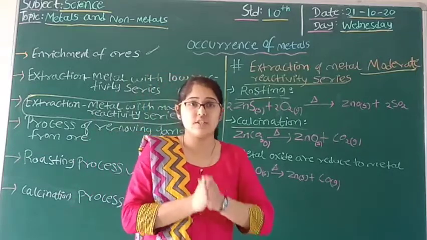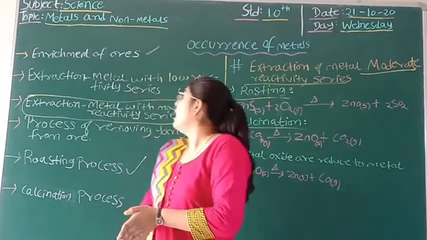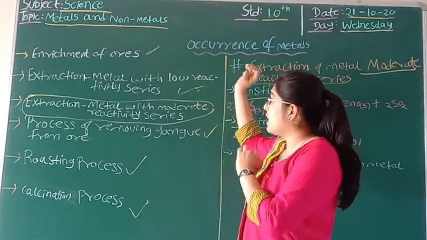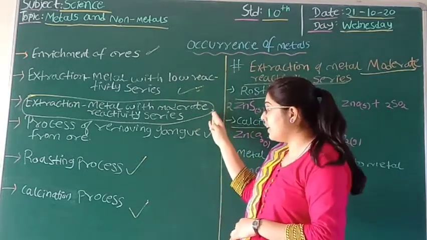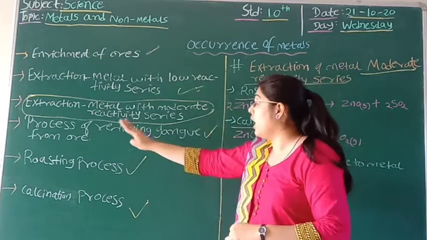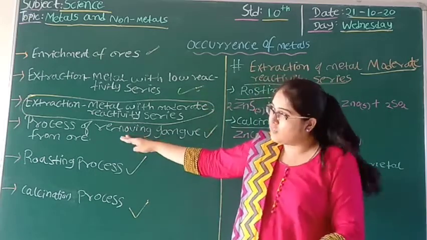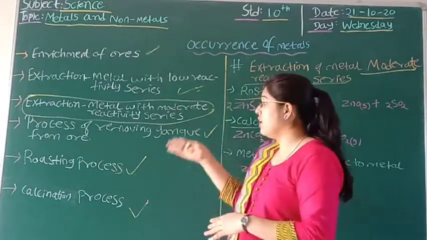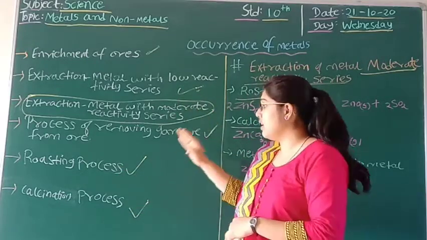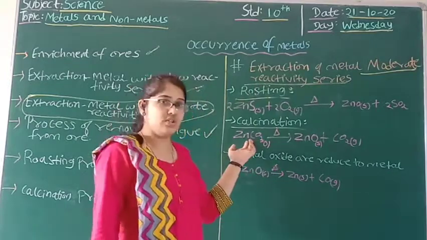So students, in this video we have seen enrichment of ores, extraction of metals having lower reactivity series and higher reactivity series, in which we have seen which process, as per the chemical and physical properties, we can use to remove impurities from the ores. Then we have seen the roasting process, and respectively the calcination process.